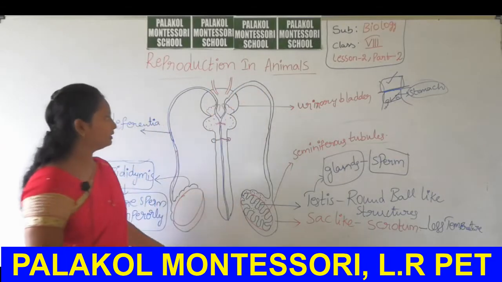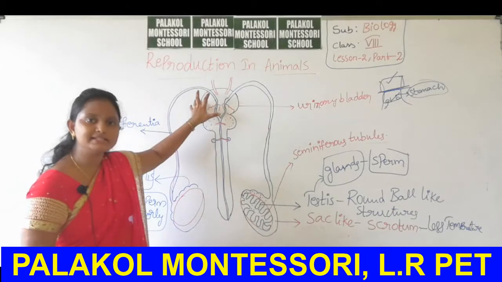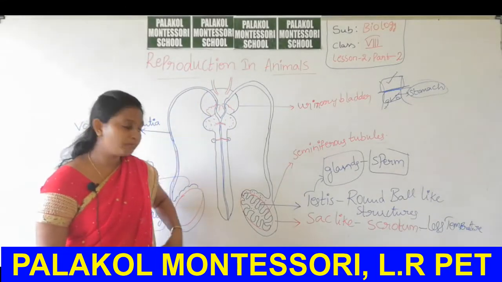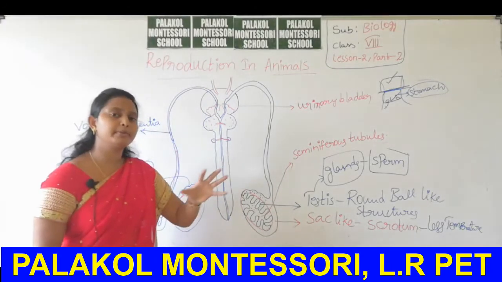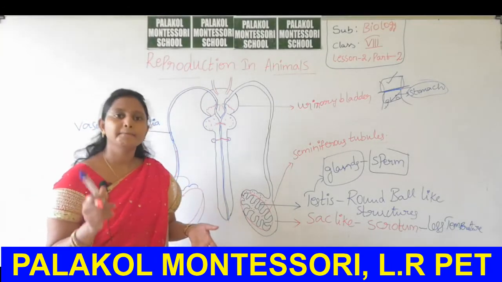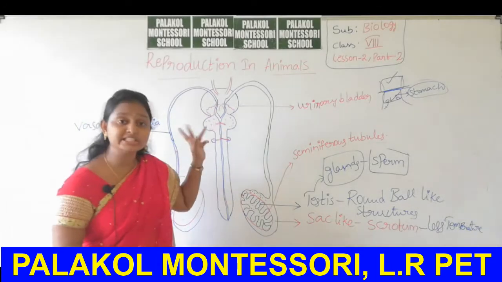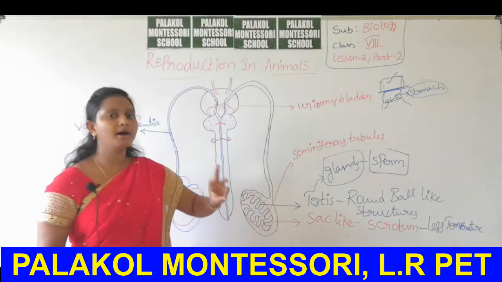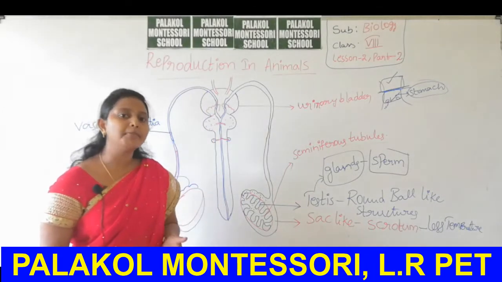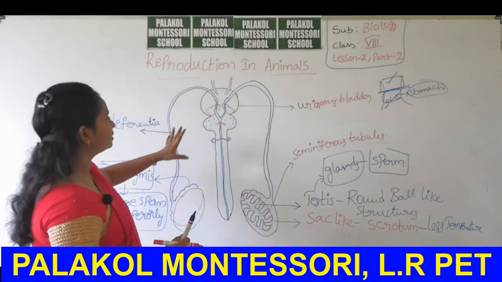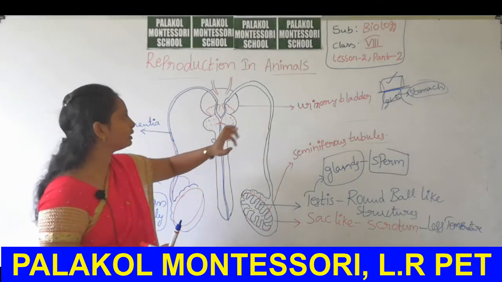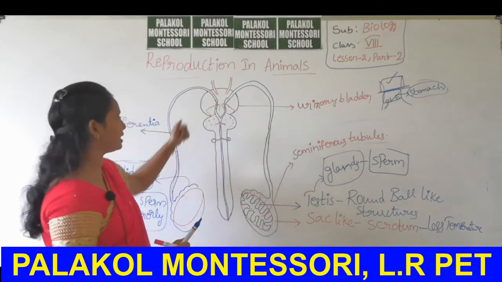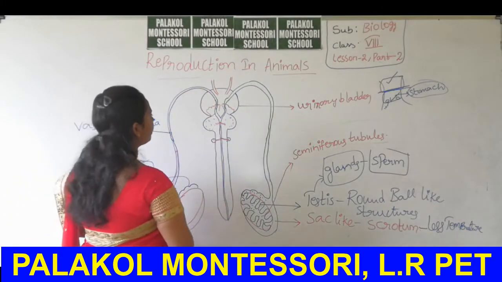Okay, your reproductive system is connected with the excretory system in the male body, but in the female body the excretory system and reproductive system are quite separate, whereas in the male body both are attached. So the way of sperm and the way of urine is common in males. So this urinary bladder can collect urine from the kidneys also. Here sperm is also carried through the urinary bladder into the descending parts.